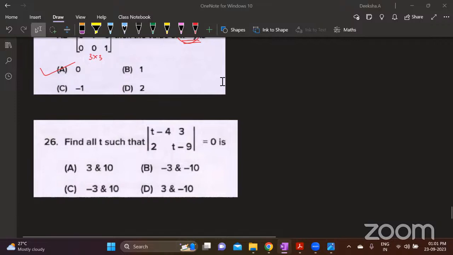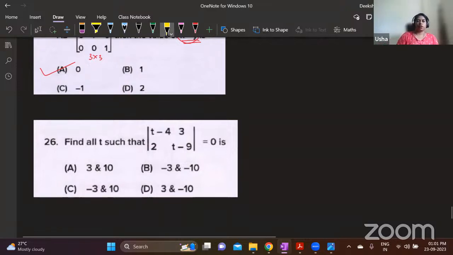Have you solved? What is the answer? Find all t such that the given determinant is equal to 0. See, look at the options.